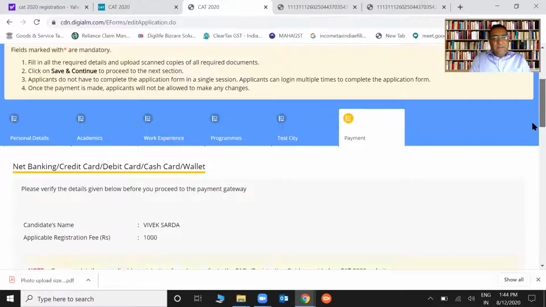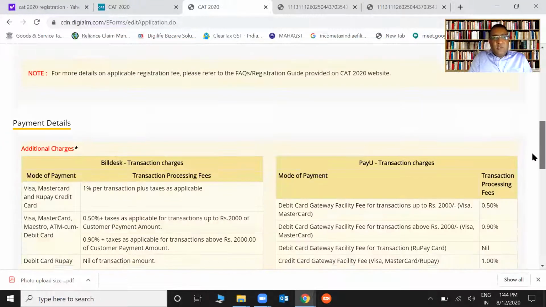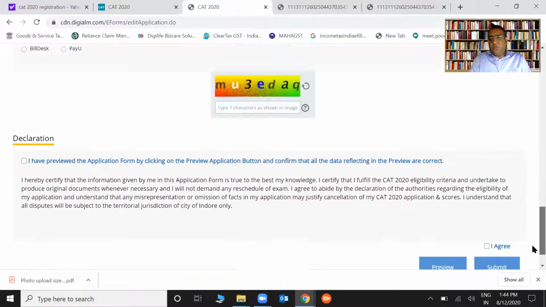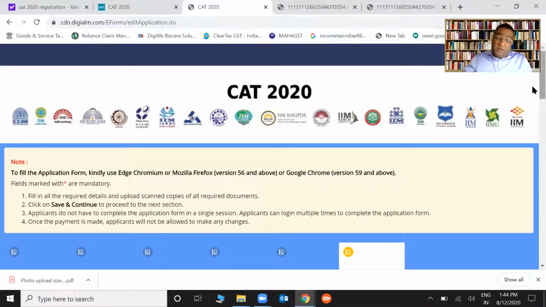Payment, yeah, that's easy. Make the payment, that's it. 2,000 rupees, 1,000 rupees, whatever is applicable. All these things are easy, so I really don't want to talk on that. Important thing is to save all these things somewhere. Save all these things somewhere. Now let me see if I really want to talk on something special. Yeah, photo upload, everything is there. That is what I really wanted to discuss. Fill the form, go forward.